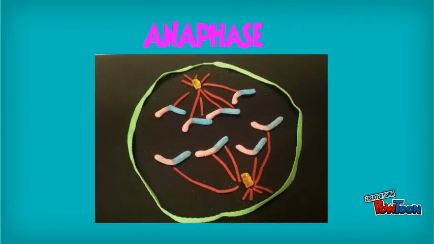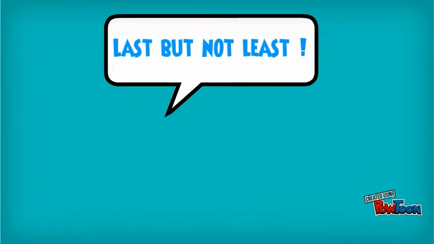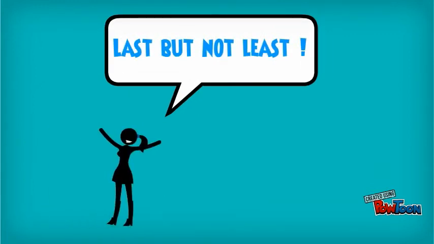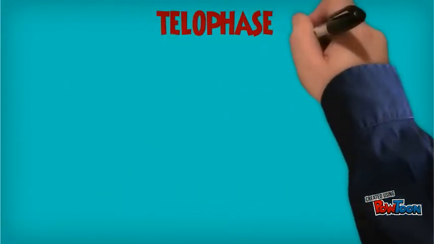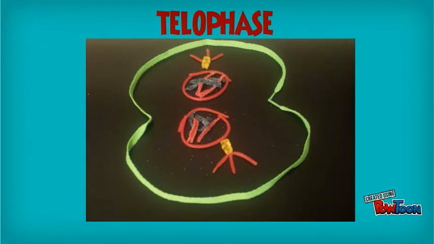Anaphase takes place when centromeres split and chromatids are pulled apart towards the opposite ends. The last phase of the cell cycle and mitosis is telophase. The cell membrane prepares to divide and form a cleavage furrow.